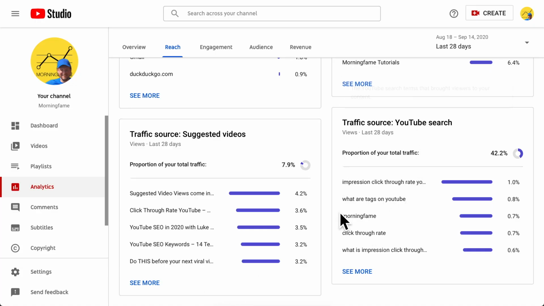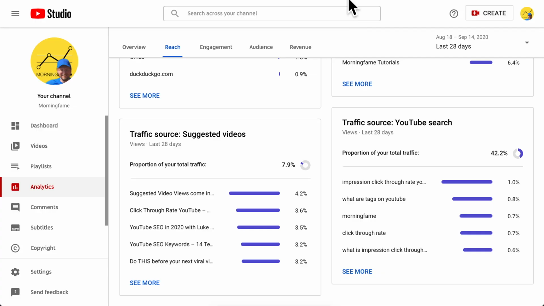But still, I have to say, to really dig deep, to really understand how to trigger those traffic sources more, get more views from them, you have to know where to look and have to do a lot of clicking. So I actually invested the work to create something that is more intuitive. For example, when we look at the top search terms here, let me give you a little bit of a sneak peek here.